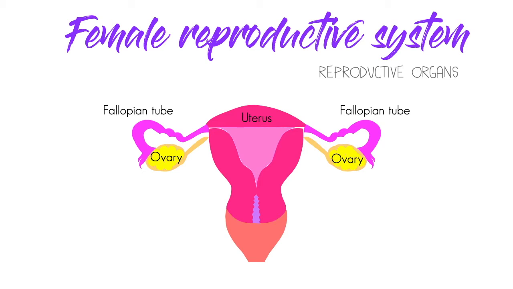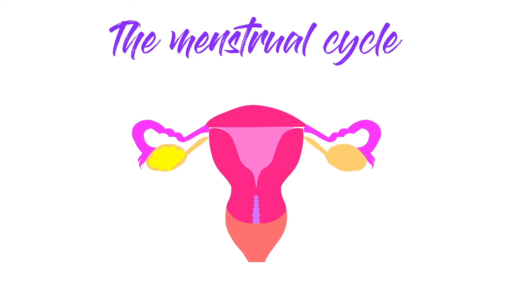There's an opening between the uterus and the vagina. It's called the cervix, and it's a very tiny opening that allows menstruation to flow out or sperm to swim in. It can open up greatly to let a baby out. The vagina is a canal that connects the uterus with the outside world. The female reproductive system is controlled by the menstrual cycle.